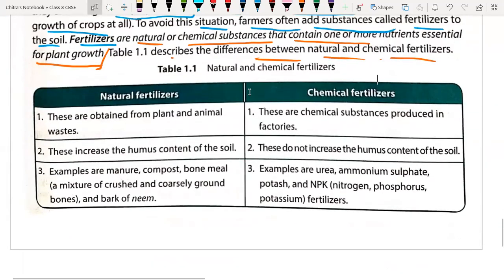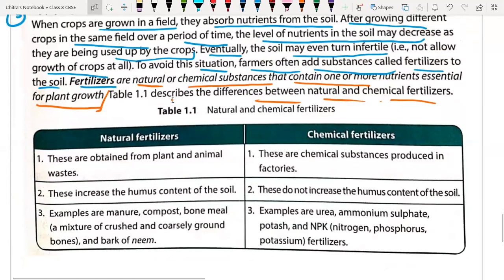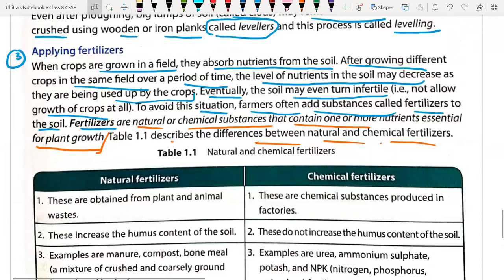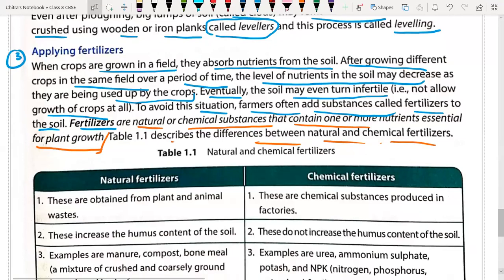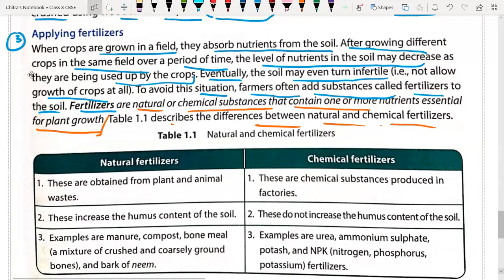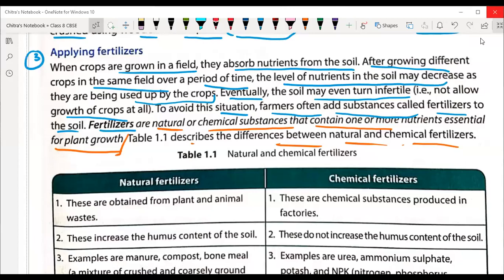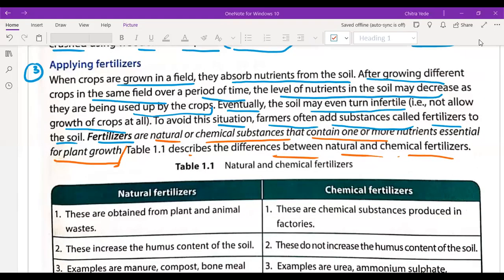Okay, so now we are going to understand the difference. One second, can you show the upper one, sir? Yes, sir. Now we are going to understand the difference between natural and chemical fertilizers. Let me resume the recording. No, it is being resumed only.